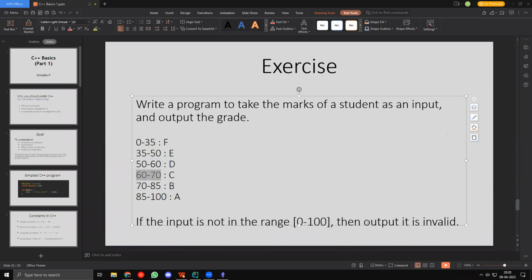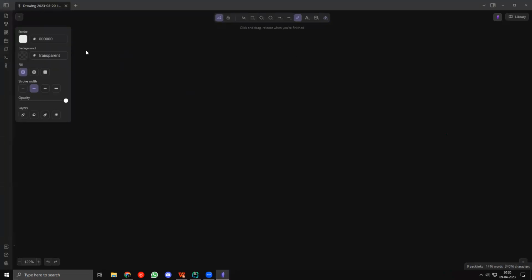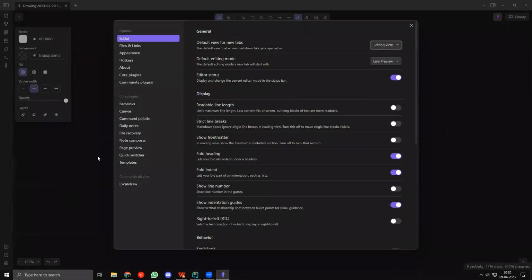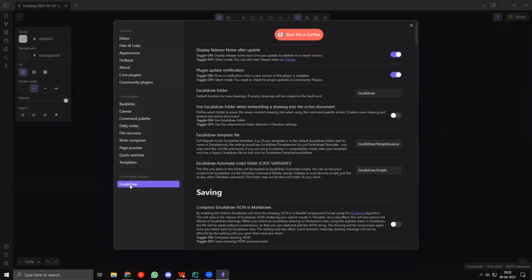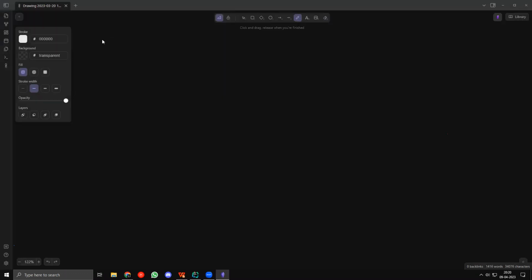Which app are you using for writing? This is called Obsidian. And in Obsidian, I'm actually using a plugin called Excalidraw. So there's a plugin called Excalidraw inside Obsidian. It's not that hard. You can just Google this and you can figure it out.